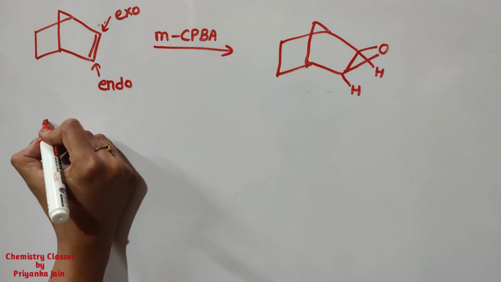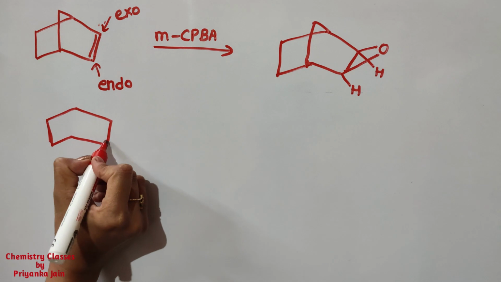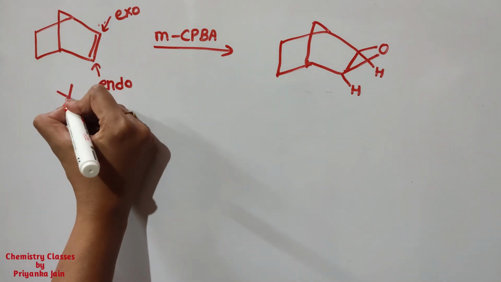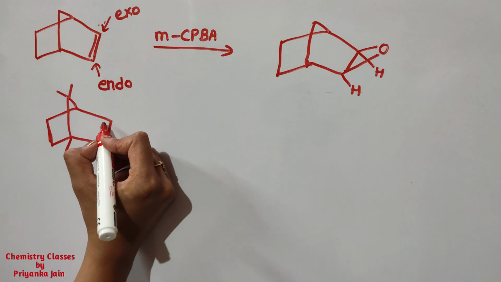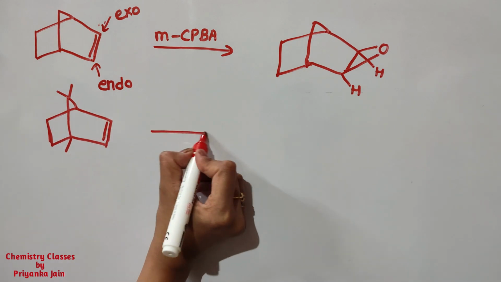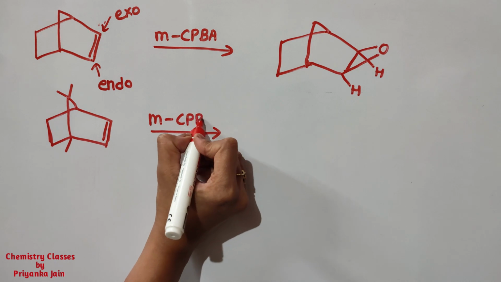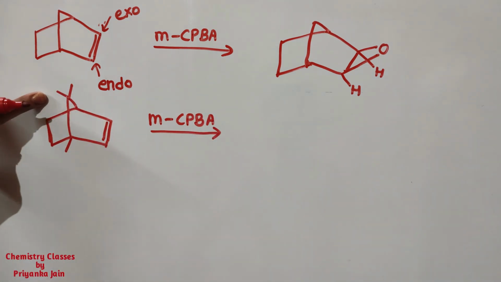But suppose we are taking another structure, that of camphor. In camphor we know that at this position two methyl groups are present, right? This is the structure, and here one methyl group is present, okay? Suppose here a double bond is present and we have treated it with the MCPBA. Then what will happen? Due to these two methyl groups there will be steric hindrance.